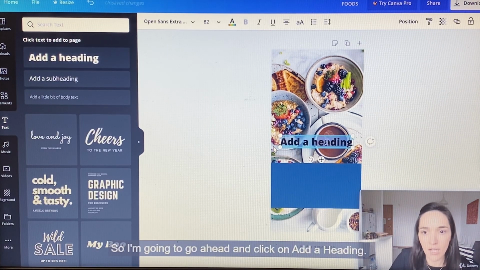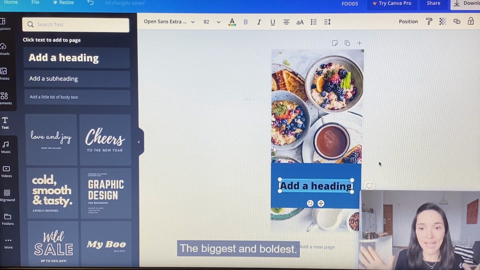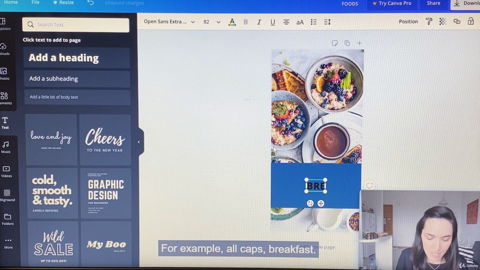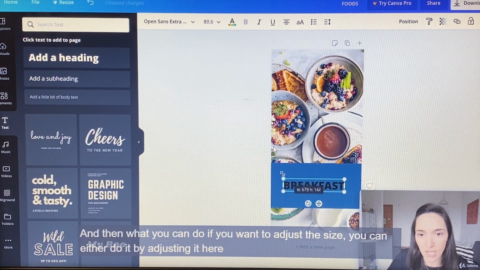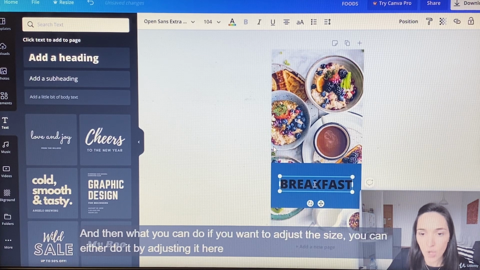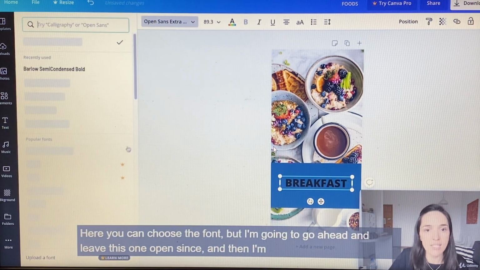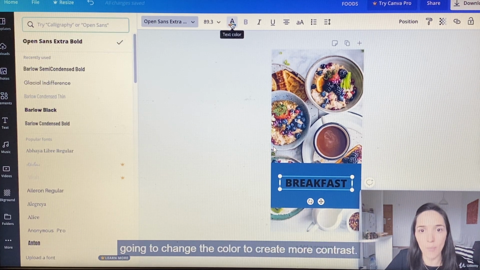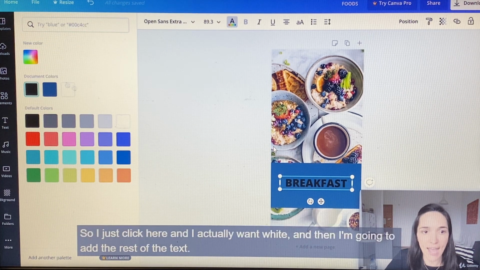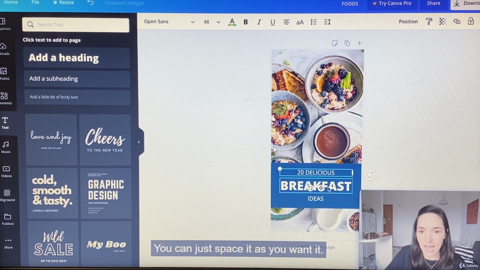So I'm going to go ahead and click on add a heading. What I like to do is put the main keyword the biggest and boldest. So I usually do, for example, all caps, breakfast. And if you want to adjust the size, you can either do it by adjusting it here, or you can click and then adjust the size here. Here you can choose the font, but I'm going to leave this one Open Sans, and then I'm going to change the color to create more contrast. So I just click here, and I actually want white, and then I'm going to add the rest of the text. You can just space it as you want it.